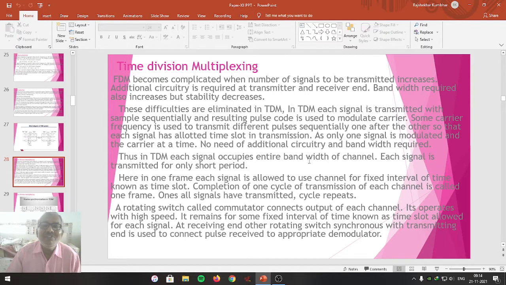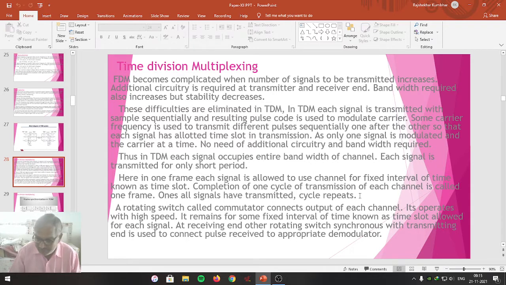Thus in TDM, each signal occupies the entire bandwidth of the channel. Each signal is transmitted for only a short period. Here in one frame, each signal is allowed to use the channel for a fixed interval of time, known as a time slot. Completion of one cycle of transmission of each channel is called one frame. Once all signals are transmitted, the cycle repeats.